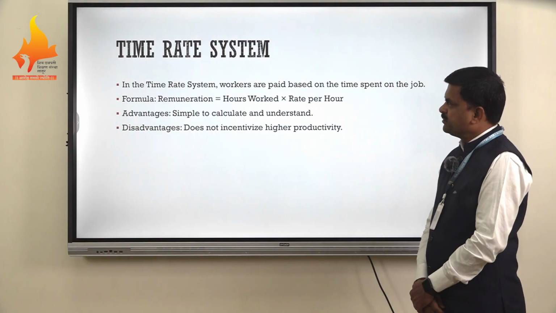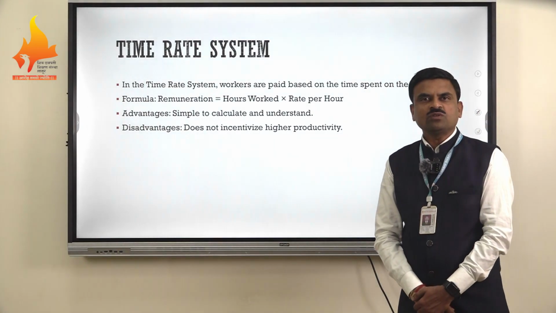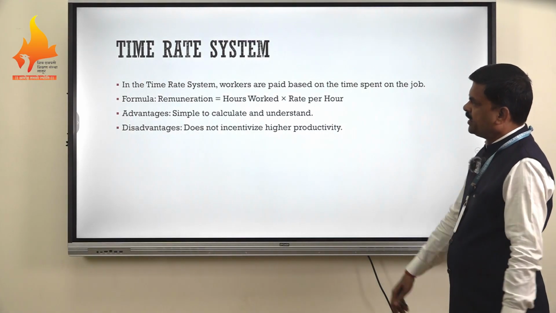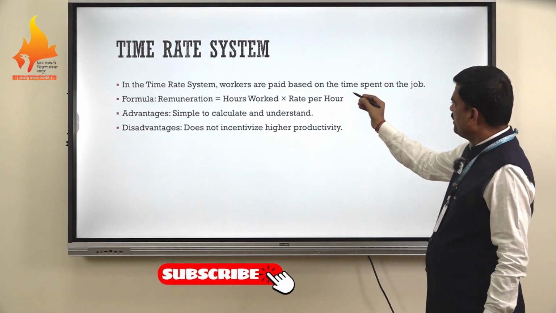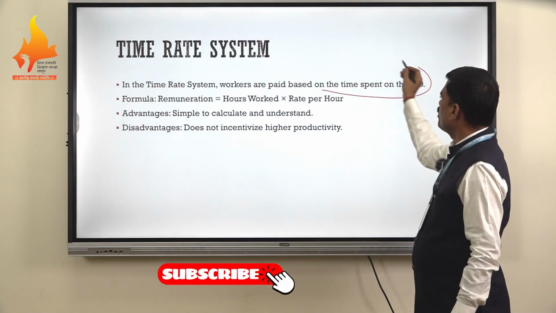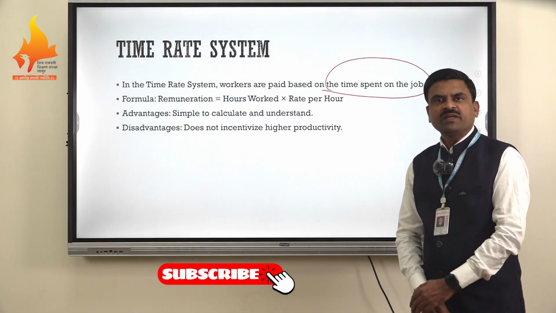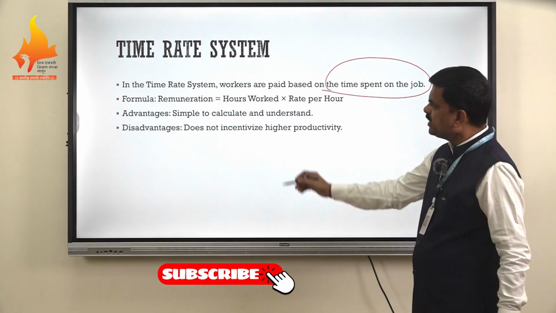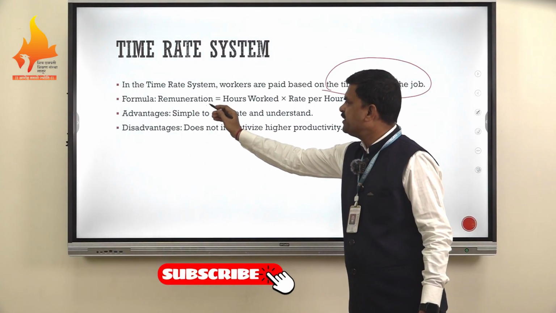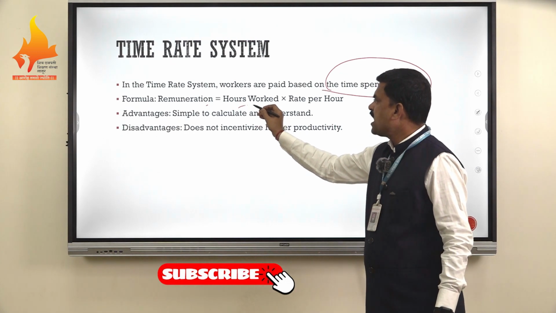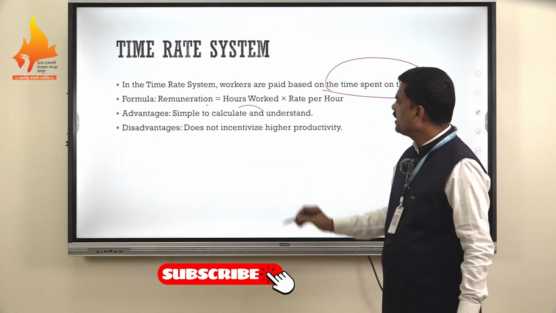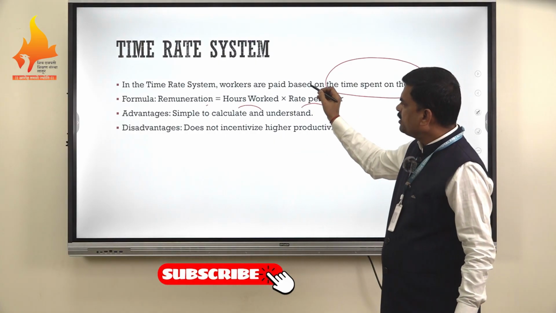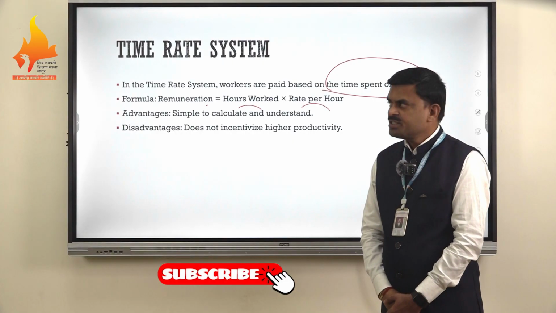Under the time rate system, the wages are given on the basis of the time consumed by the worker for the completion of a particular task. The worker is paid based on the time spent on the job. This is the traditional and one of the simplest methods of remuneration calculation. The formula is: remuneration under time rate system equals the hours worked by the worker times the rate per hour given by the organization.